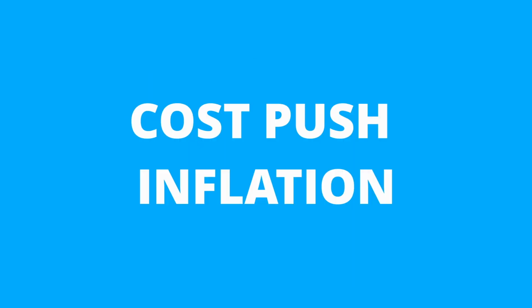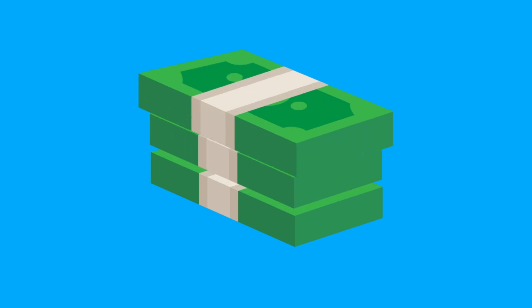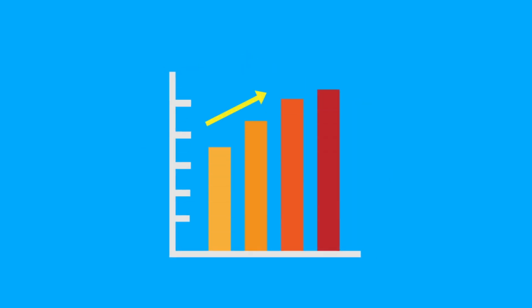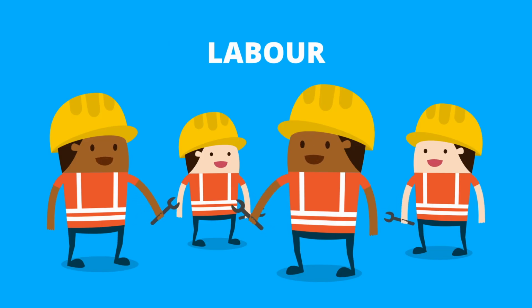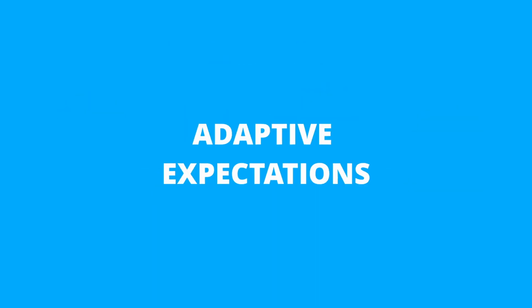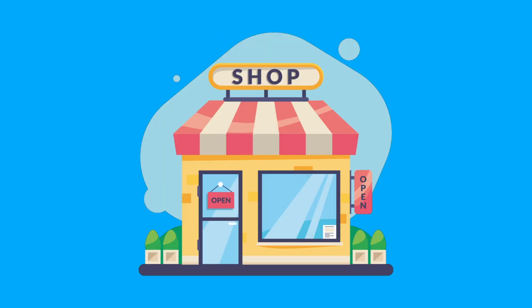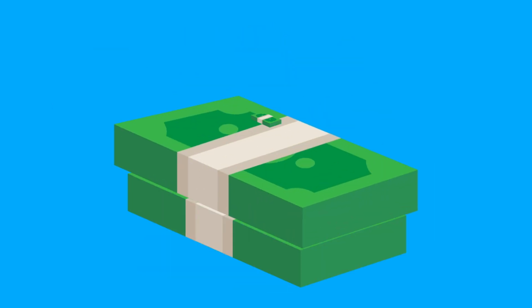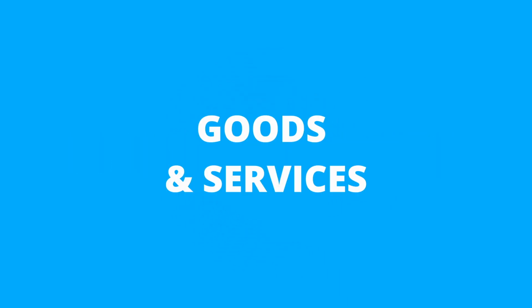Cost push inflation happens when the costs of production increase, leading to higher prices. This can be due to rising costs of raw materials or labor. Built-in inflation is linked to adaptive expectations, where workers demand higher wages to keep up with rising costs of living. This creates a cycle where higher wages lead to higher costs for goods and services.